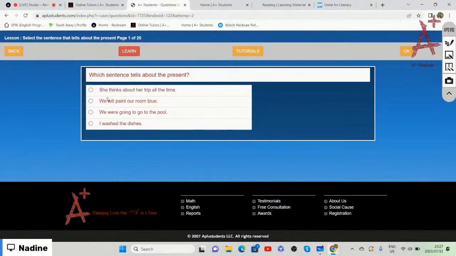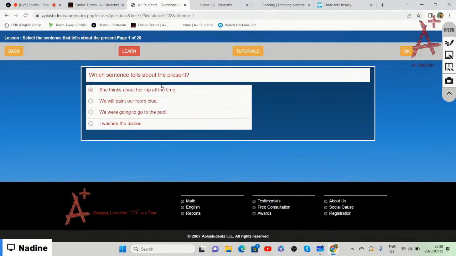She thinks about her trip all the time. We will paint our room blue. We were going to go to the pool, or I washed the dishes. We need to choose the correct sentence that tells us about the present. All right, so we're going to choose the first option, right? She thinks about her trip all the time. It is telling us about what she's doing now.